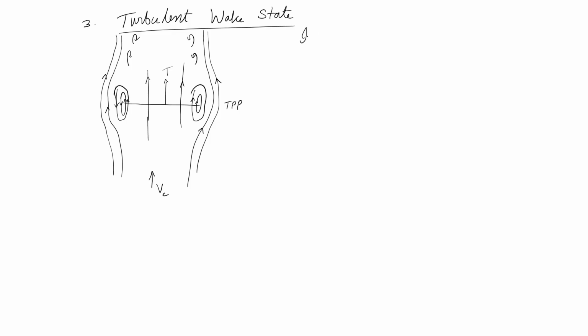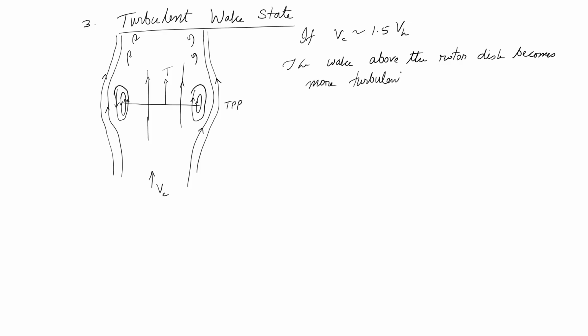If my descent velocity increases, if my Vc is of the order of 1.5 times Vh, what happens is that the wake above the rotor disc is more turbulent and aperiodic.